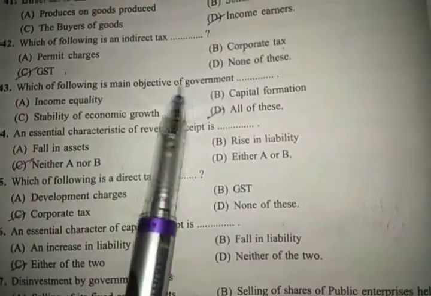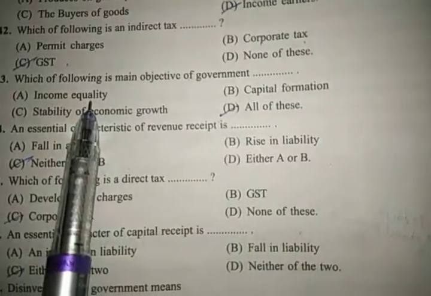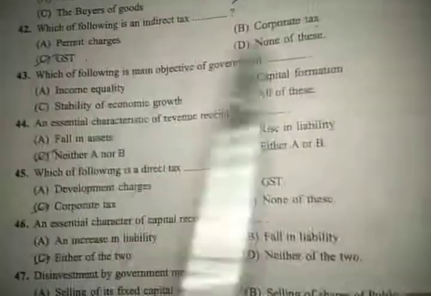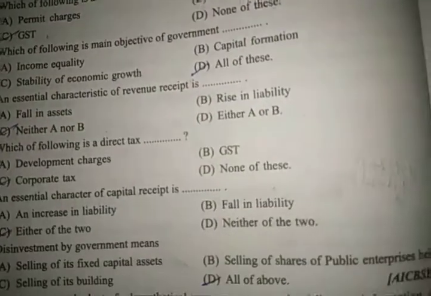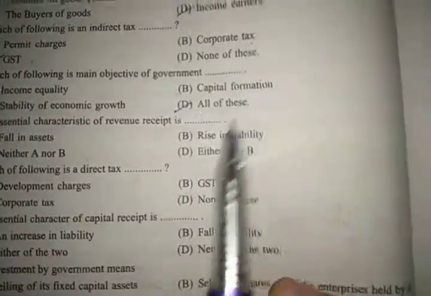Which of the following is the main object of government? Government का क्या object है? Income equality, yes, government wants to equate the income. Capital formation, yes, this is also an objective. Stability of economic growth, government चाहती है कि economic growth stable हो. So yes, all of these are correct options.